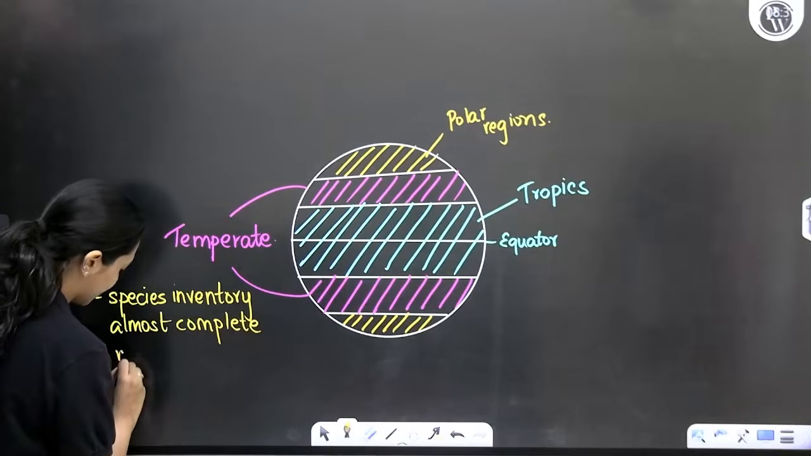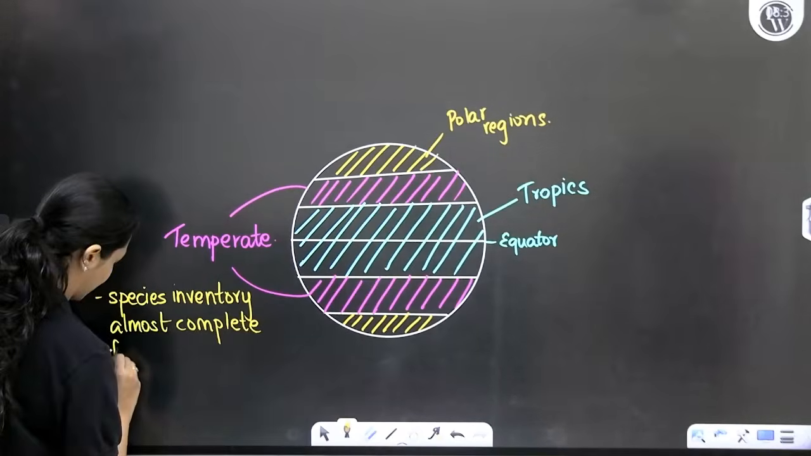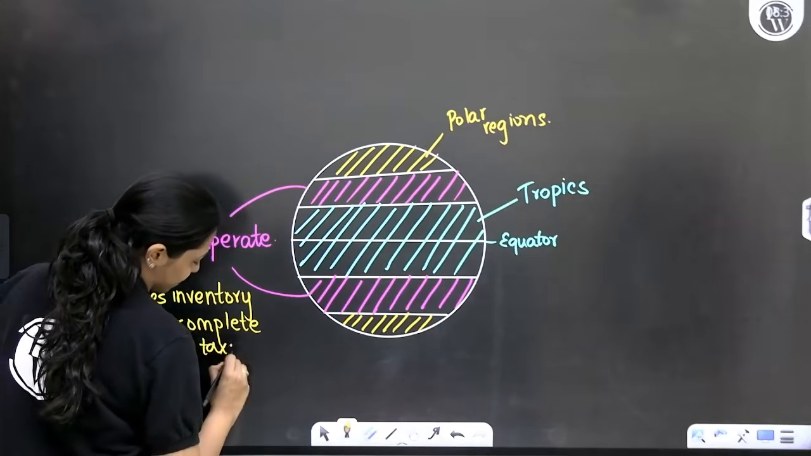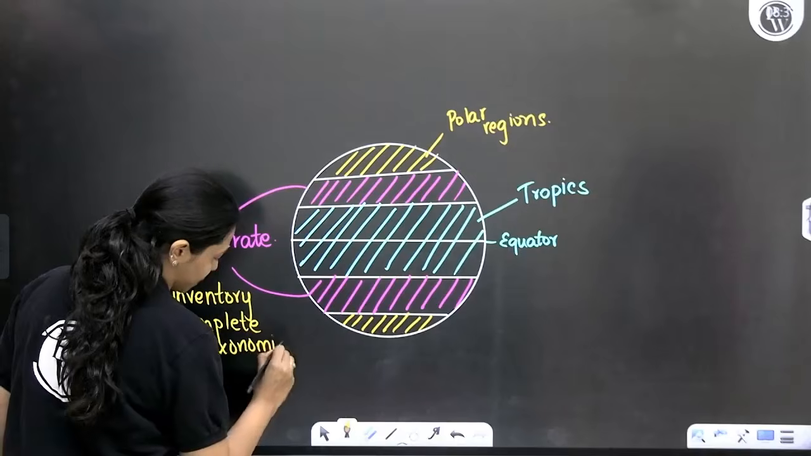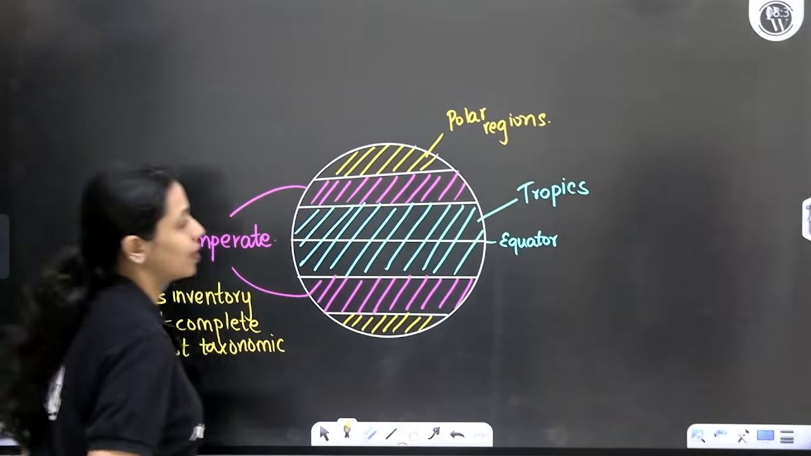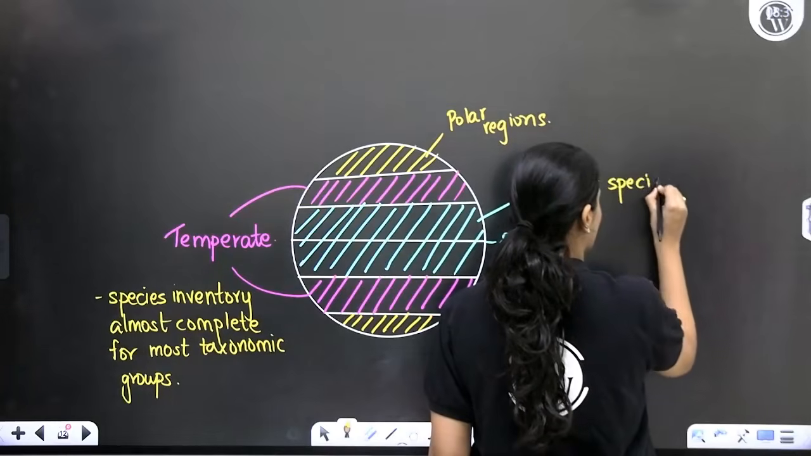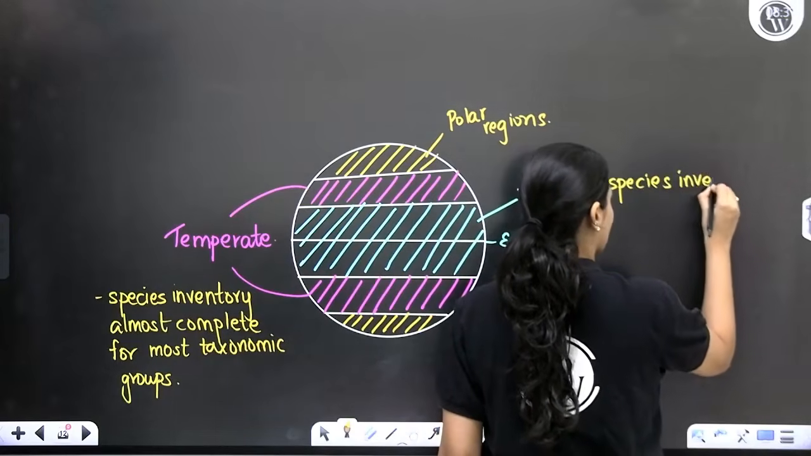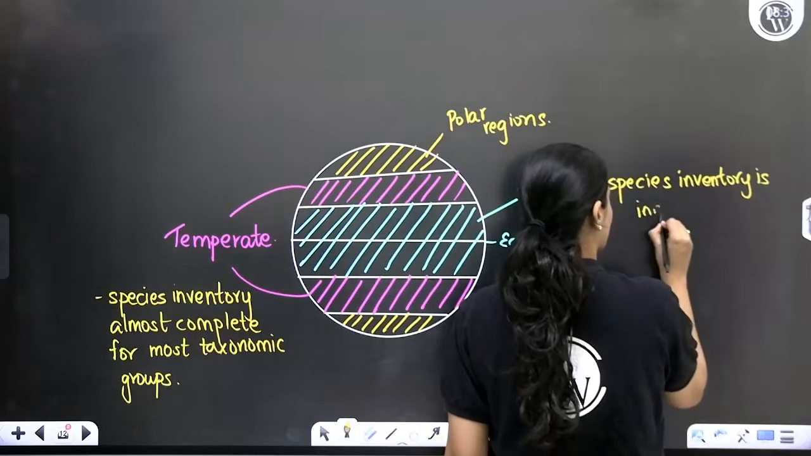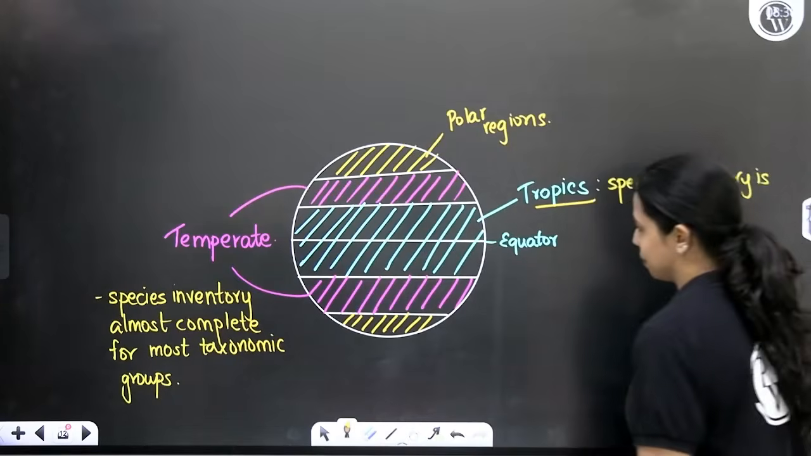Almost complete for most taxonomic groups, whereas in the tropics, the species inventory is kind of incomplete, not as complete as the temperate. Now, what do I mean by that?